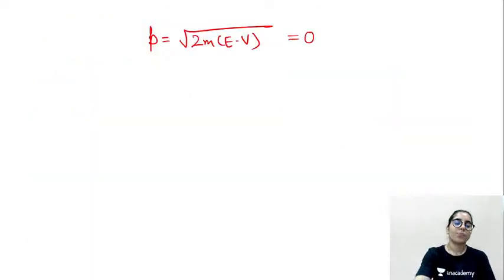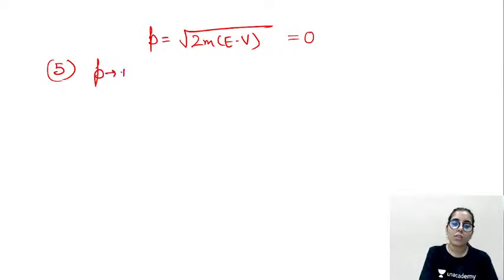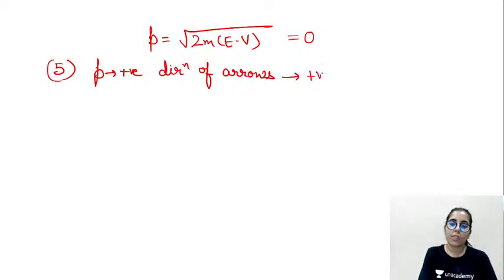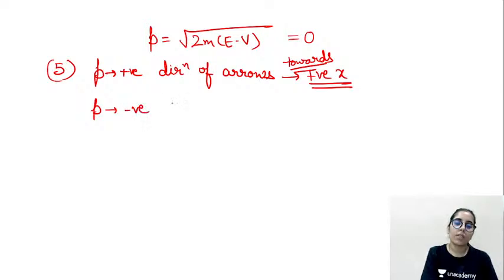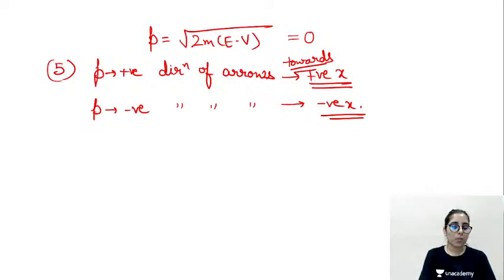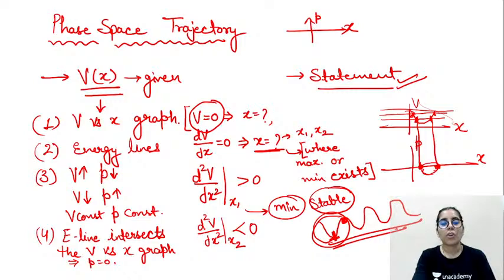Now, the fifth point is that wherever the momentum is positive, the direction of arrows in the final trajectory will be towards the positive x-axis. And wherever momentum is negative, the direction of arrows will be towards the negative x-axis. By keeping these things in mind, we can easily draw the phase space trajectory, or p versus x graph, anytime we want.